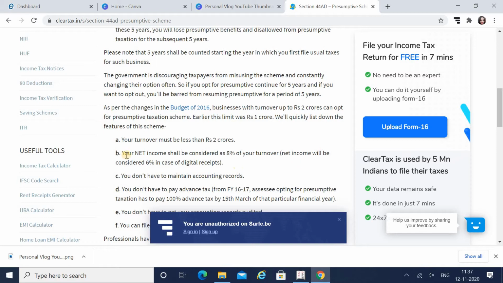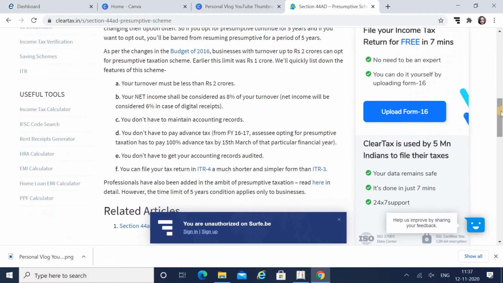And net income will be considered 6% in case of digital receipts. If all your receipts, whatever sales payments or advances you received, are received in your bank account or digitally, it will be considered as 6%. It means you can declare your income at 6% and pay tax on that 6%.